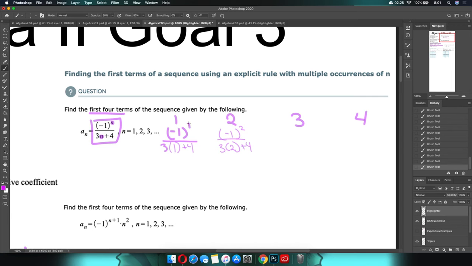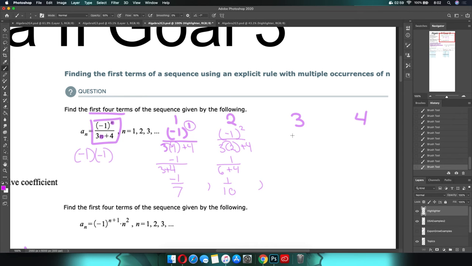So if we look at this, the thing to keep in mind, that is -1 to the first power, which means that there's only one -1 there. That leaves us with -1, 3 times 1 is 3 plus 4, 4, so that will be -1 over 7. This one, -1 squared, that's -1 times -1. Negative times a negative is a positive, so that's +1. 3 times 2 is 6 plus 4, so we're going to have 1 over 10, okay?